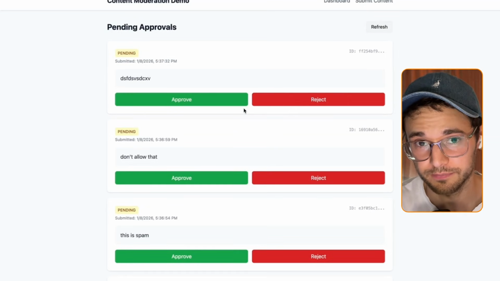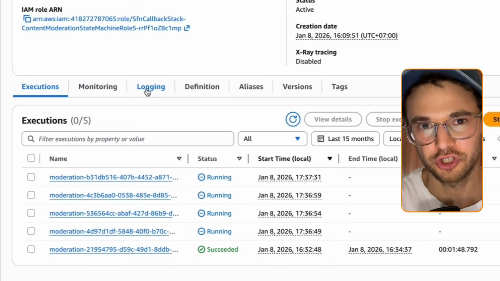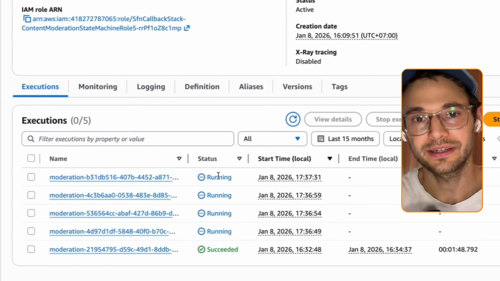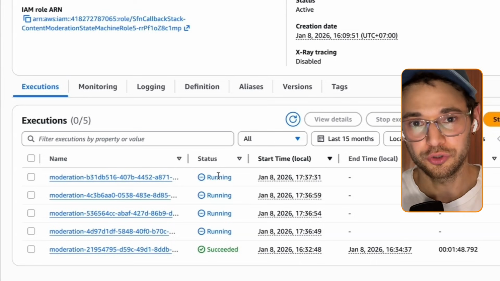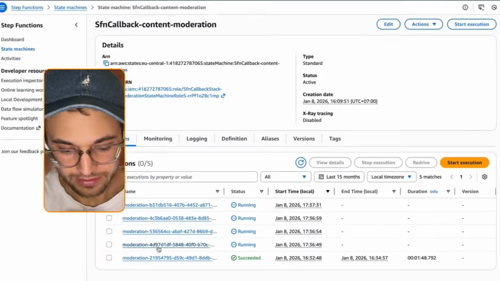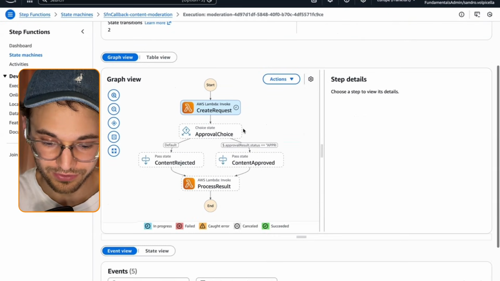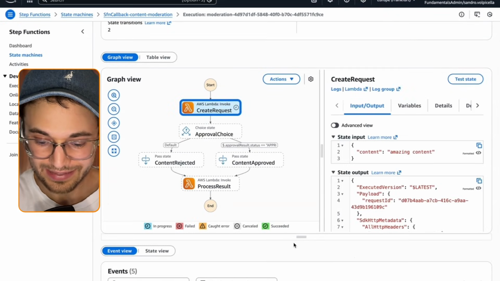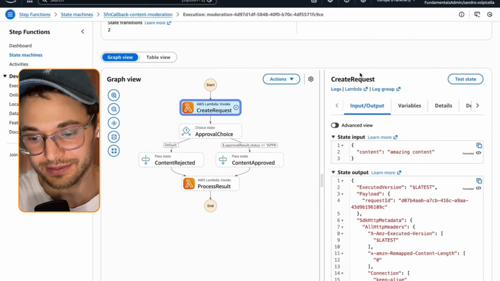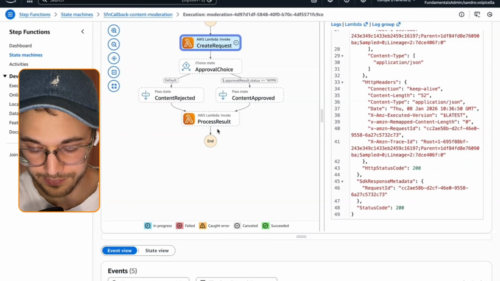What's happening in the backend is that we have several step function executions running. You can see that they are still running because they can run in the standard execution up to 1 year. We defined 7 days, but they can run up to 1 year. Now if I open one, we can see its moderation and some UUID, and we can see the Lambda function create request. This Lambda function waits until the API SendTaskSuccess is called again. In that case, it's not called, so nothing is happening here.